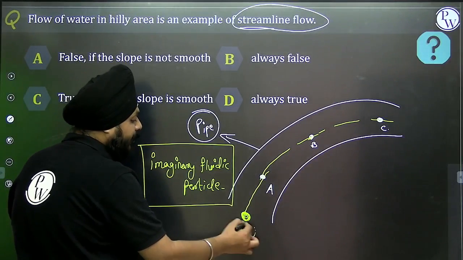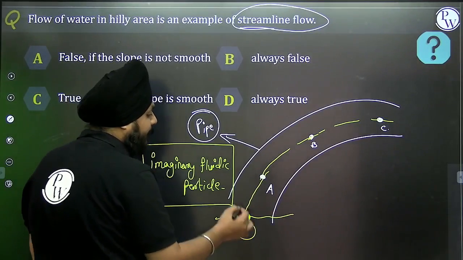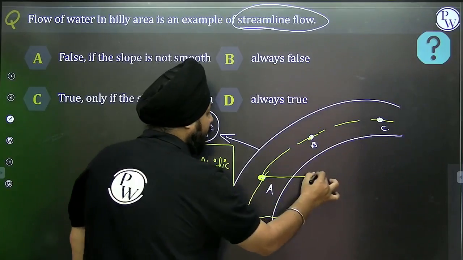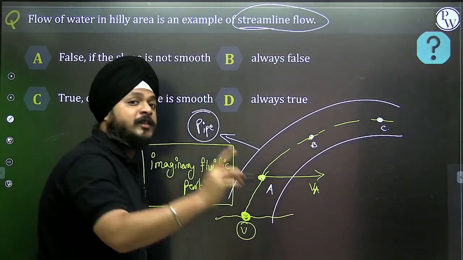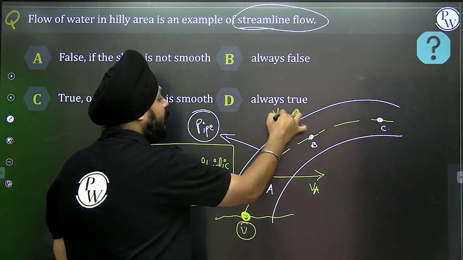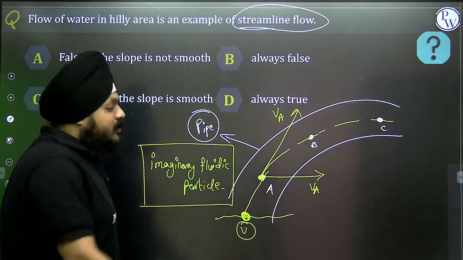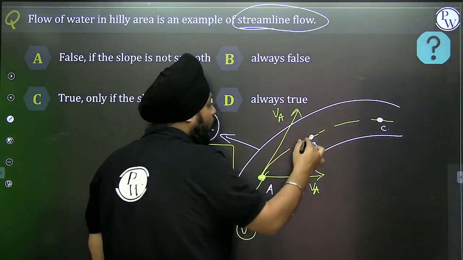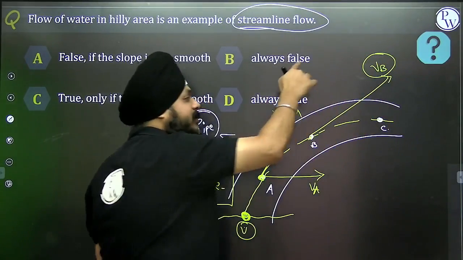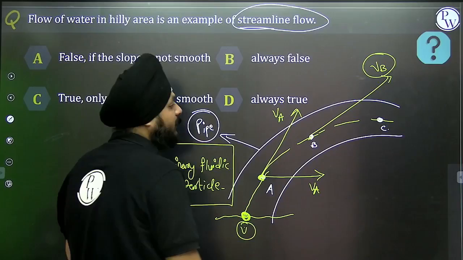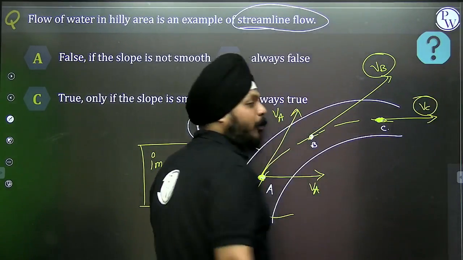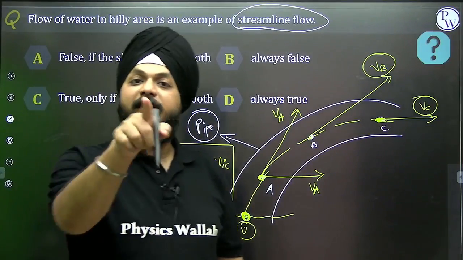Suppose the velocity of the particle while it is entering the pipe is P, and when it is at point A, the velocity is fixed, tangent to the path. Suppose the same fluidic particle is crossing through point B, velocity at that point is fixed, tangent to the path. Suppose it is crossing through point C, velocity at that point is fixed, tangent to the path.